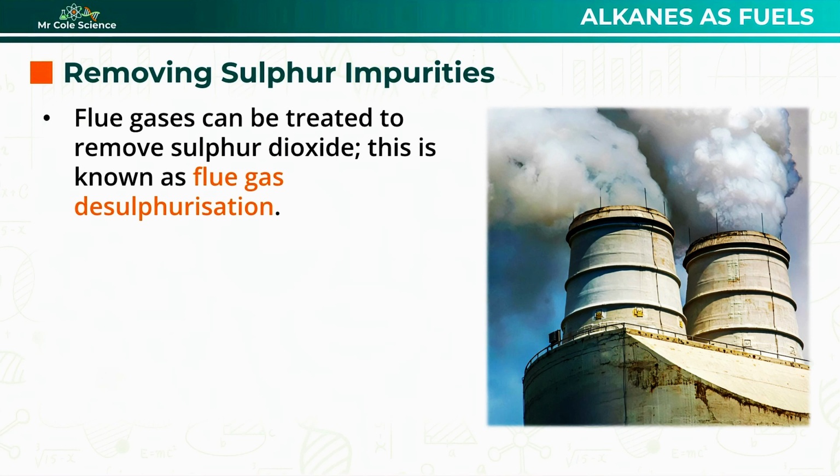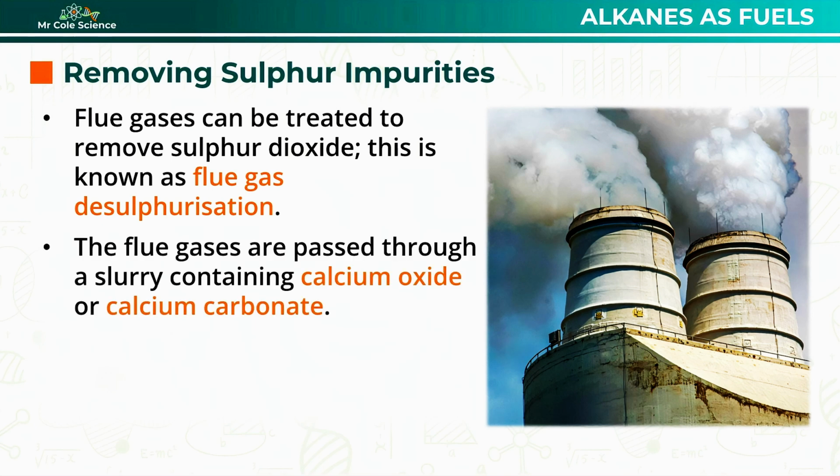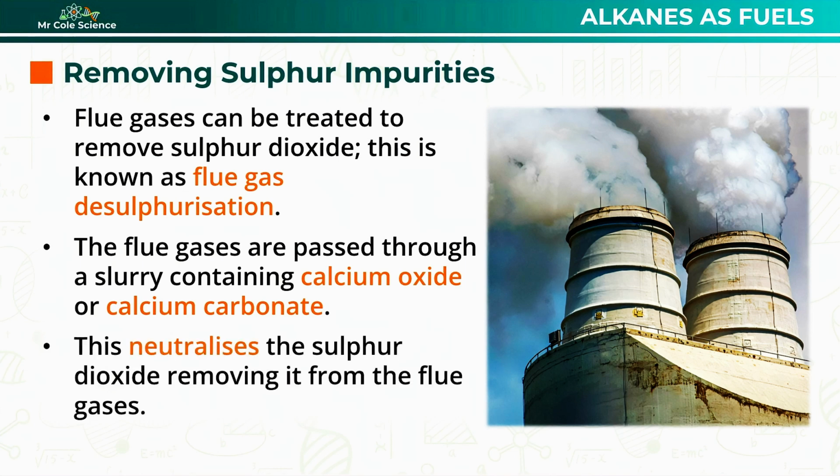as flue-gas desulphurisation. The flue gases are passed through a slurry containing a base such as calcium oxide or calcium carbonate. The acidic sulphur dioxide gas is neutralized by the base, removing it from the flue gases before they leave the power station. And in some systems, calcium oxide is coated onto a mesh, like the honeycomb structure in catalytic converters. This increases the surface area of the calcium oxide, allowing more sulphur dioxide molecules to come into contact with it at the same time, increasing the rate of reaction. Now, this doesn't solve the problem in your cars, which is why a lot of modern-day fuels have the sulphur impurities removed before being sold.